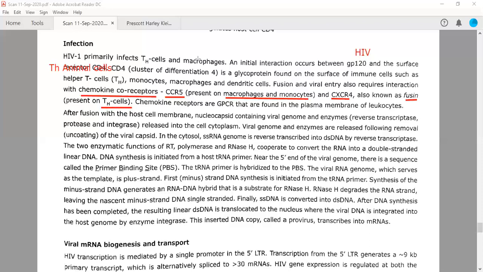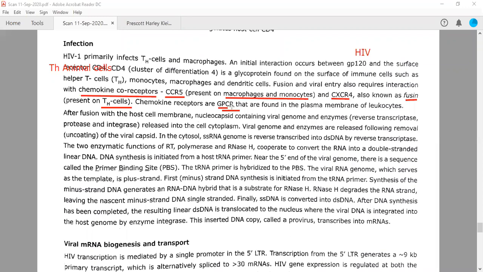Chemokine receptors are GPCRs, G protein coupled receptors. We have studied cell signaling and discussed GPCR signaling in detail. So these chemokine receptors, for example CCR5 and CXCR4, are GPCRs. What is a GPCR? G protein coupled receptors bind with G proteins, and the G protein will be activated by GTP.